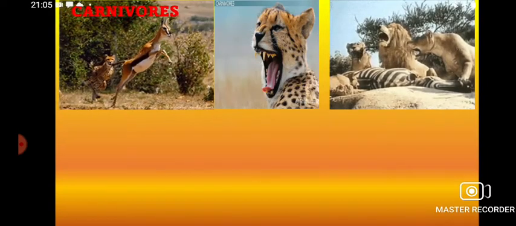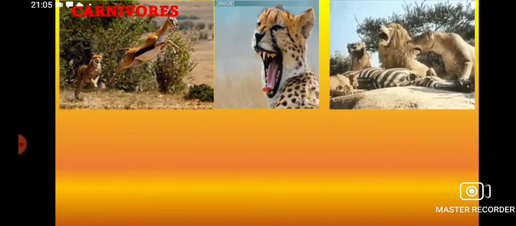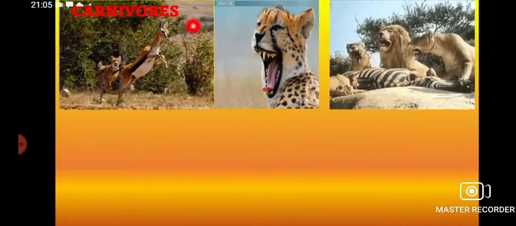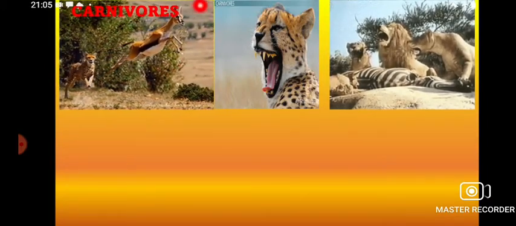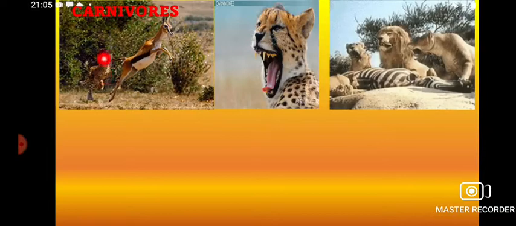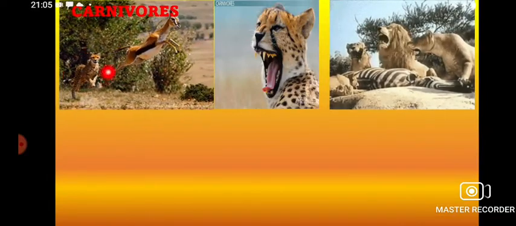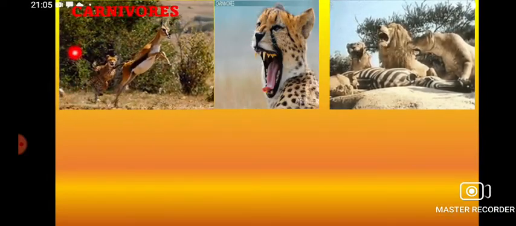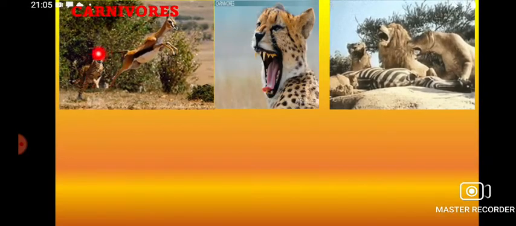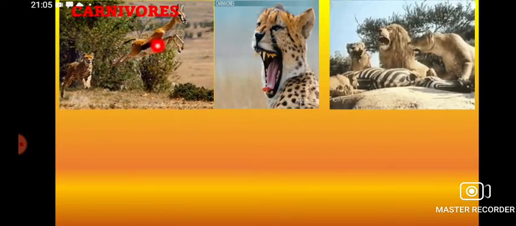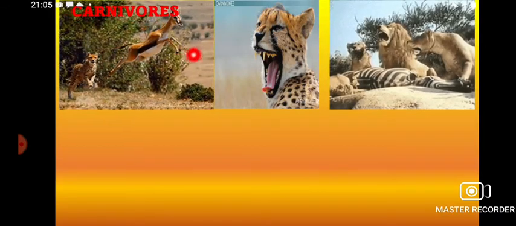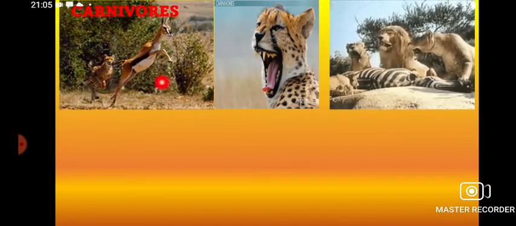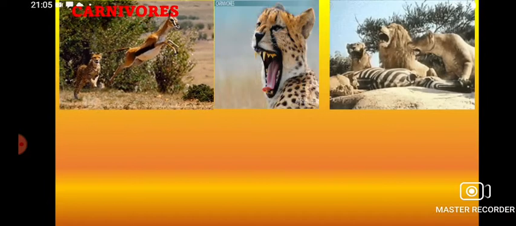In this context, I must tell you one thing. The deer here is the prey. That means this is the tiger, this is the predator. This predator is hunting the prey. So tiger is hunting the deer. So this is the carnivorous adaptation.